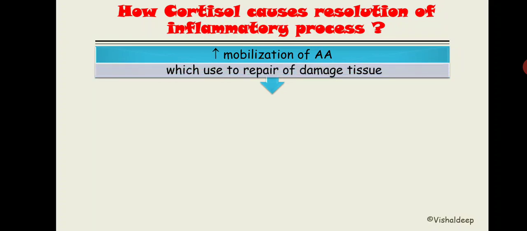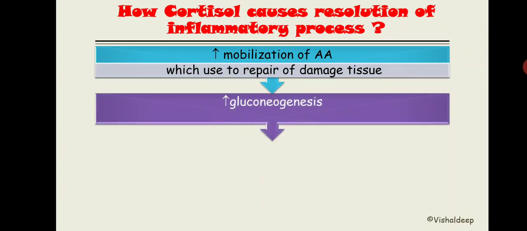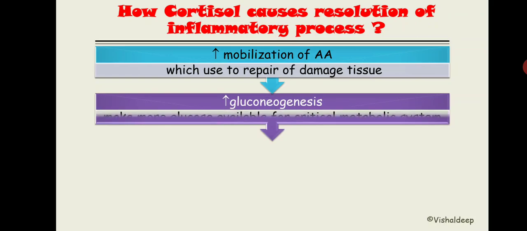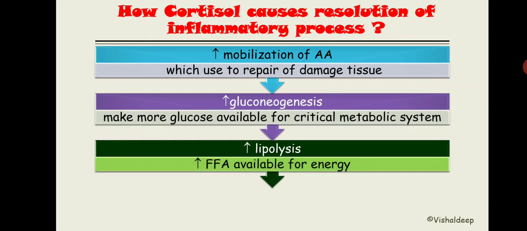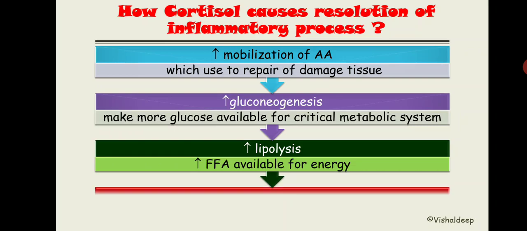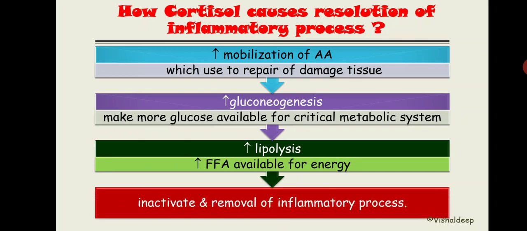Now the effect of cortisol on carbohydrate metabolism is that it will increase gluconeogenesis and make more glucose available for critical metabolic systems. It will increase the glucose available to utilize more glucose in that critical situation. Cortisol will also increase lipolysis and make free fatty acids available for fuel as the second source of energy. So basically what cortisol does in rapid resolution is that it inactivates and removes inflammatory processes.